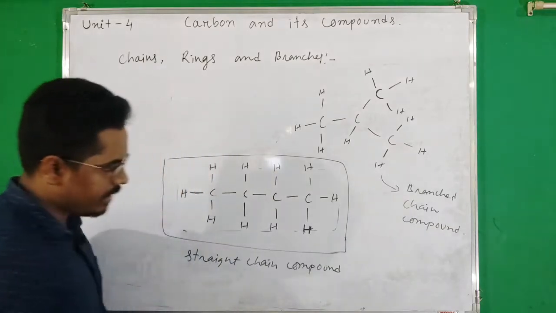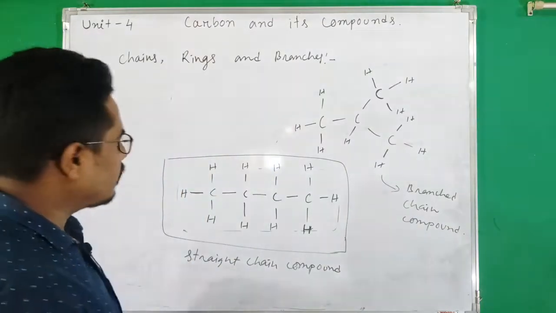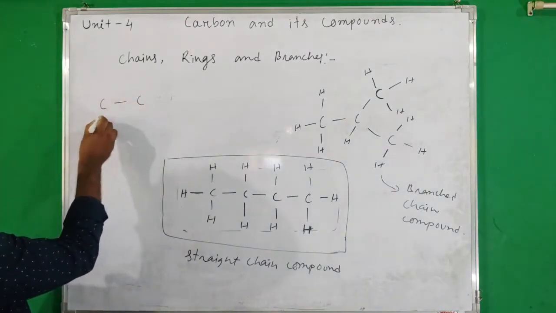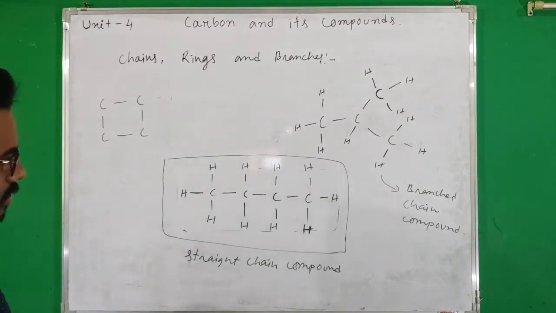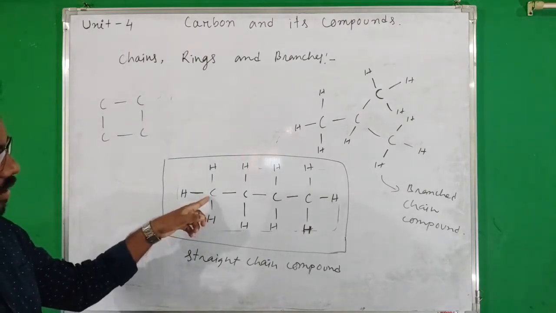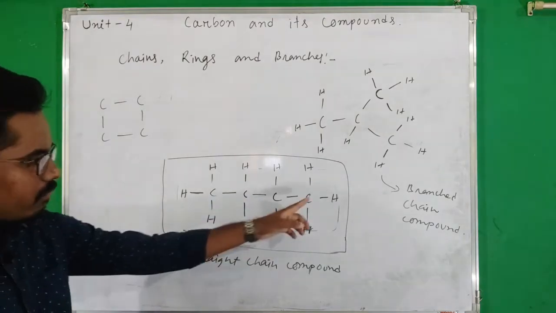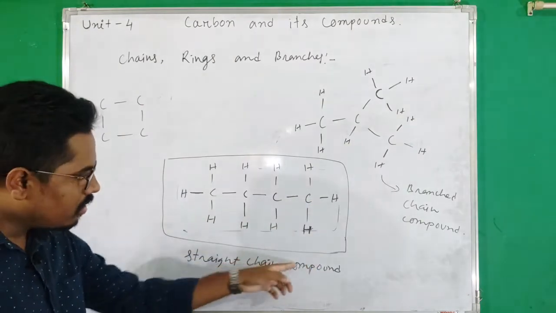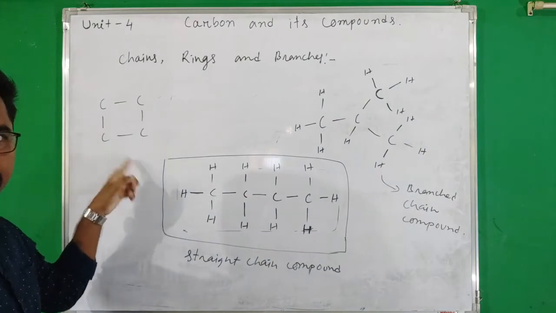Okay, and these 4 carbon atoms can arrange themselves in this way also, because carbon is forming covalent bond with another carbon atom, and the 4th carbon atom can also form covalent bond with the first one, resulting in a ring.